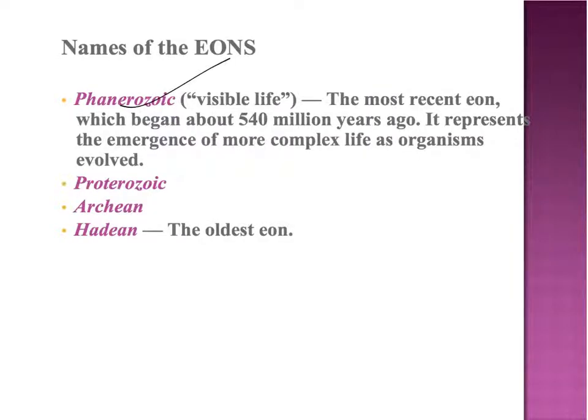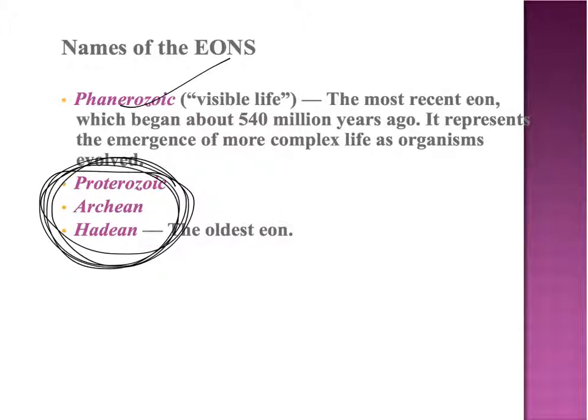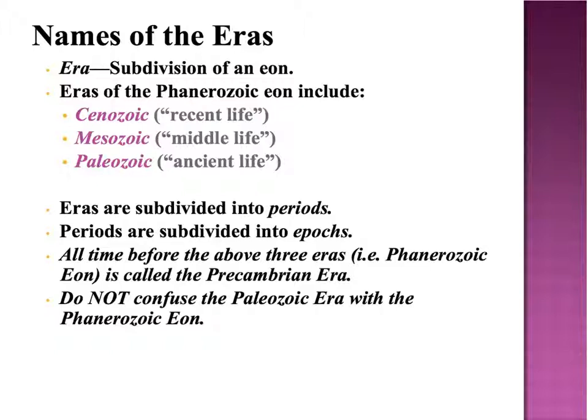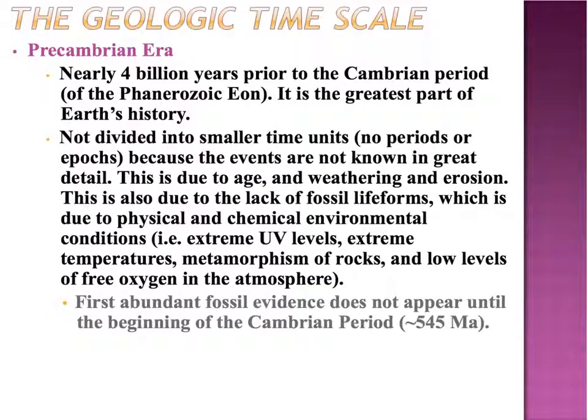I already talked about the Phanerozoic, the visible life, which began around 540 million years ago. These are just three segments of geologic time that the Precambrian is broken down into. You will not need to know these for the course. And in terms of eons, they are broken down into eras. So the first era was the Paleozoic, which stands for ancient life, then Mesozoic for middle life, and Cenozoic for recent life. And then those eras are broken down into periods, and periods are broken down into epochs.